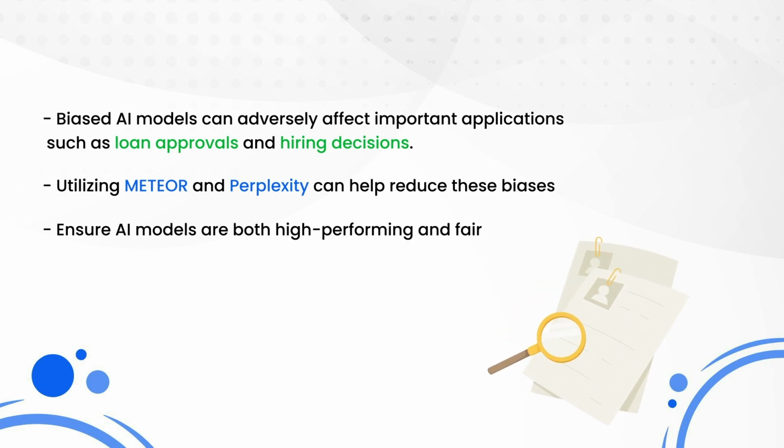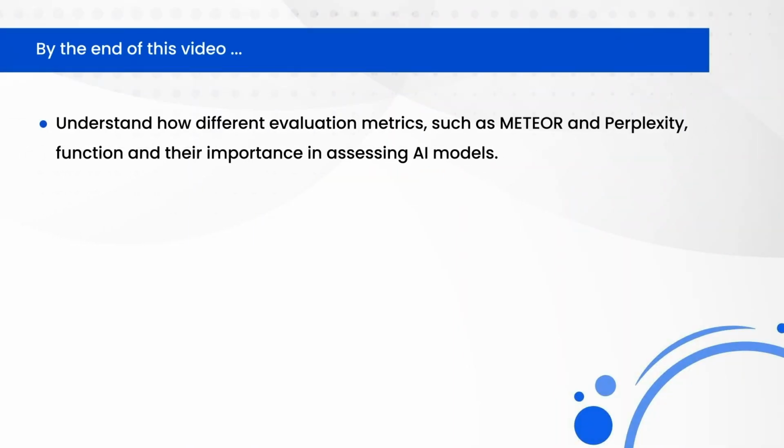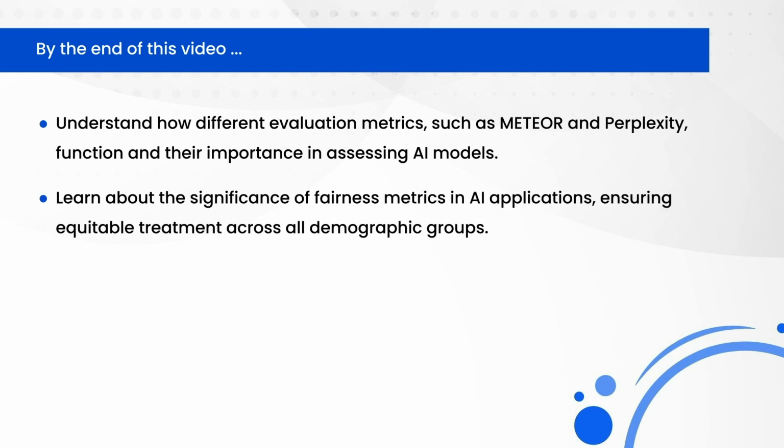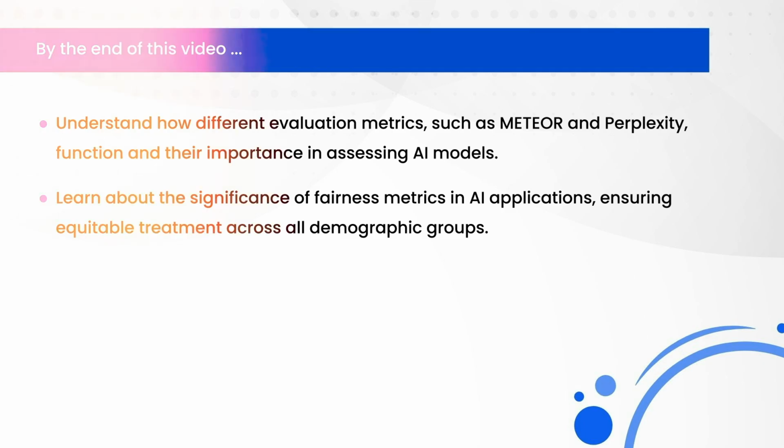high-performing and fair. By the end of this video, you will understand how different evaluation metrics like METEOR and Perplexity work and why they are important. You will also learn about the significance of fairness metrics in ensuring that AI applications treat all demographic groups equitably.